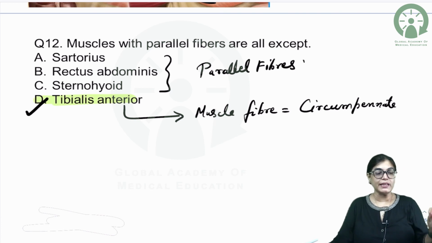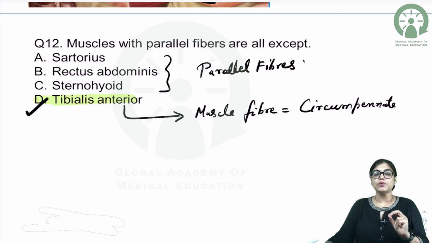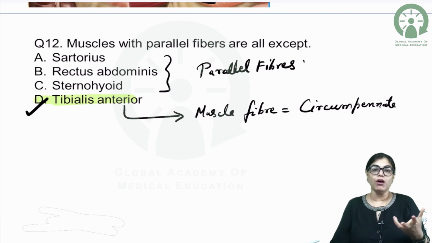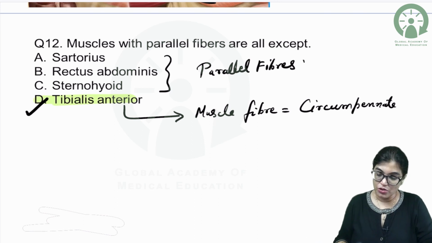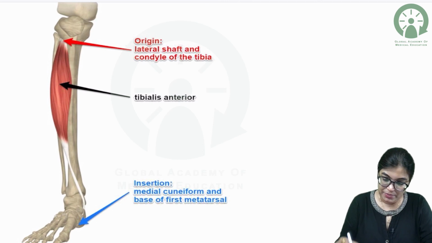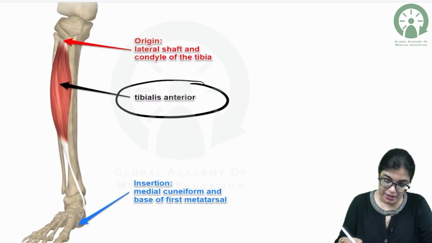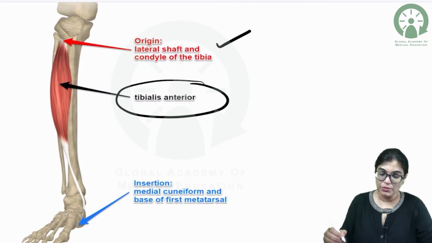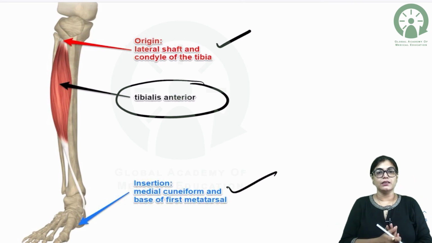My dear aspirants, many times questions have been asked on the morphological classification of muscles, so here is a quick revision. This is the tibialis anterior muscle, originating from the condyle of tibia and inserting towards the base of the first metatarsal and medial cuneiform.